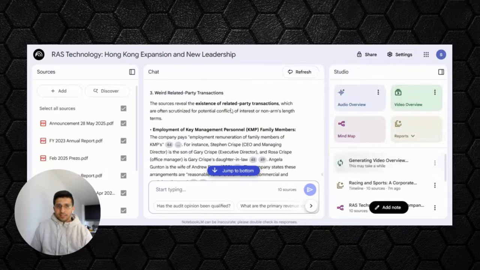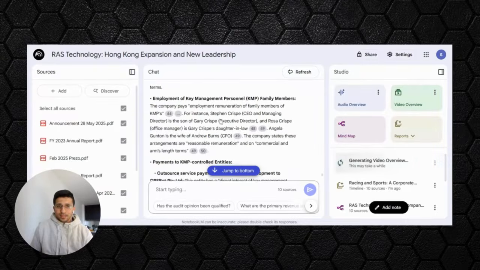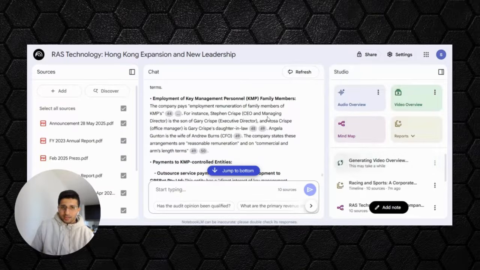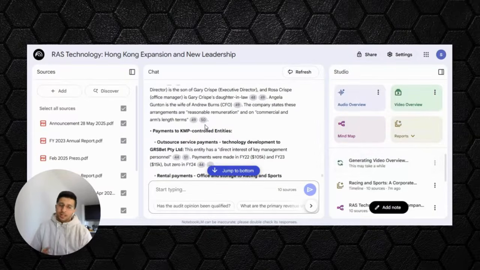And third party transactions, yes, there is an existence of that. So employment of family members, oops, that can be a bit of a concern. So the CEO is the son of the executive director, and the office manager is the executive director's daughter-in-law. So there's a lot of family brought in to run the business. Not always a red flag per se, but something to look into, something to be aware of, so you know what you're getting into when you're investing in something like that. It looks like maybe it is family run.